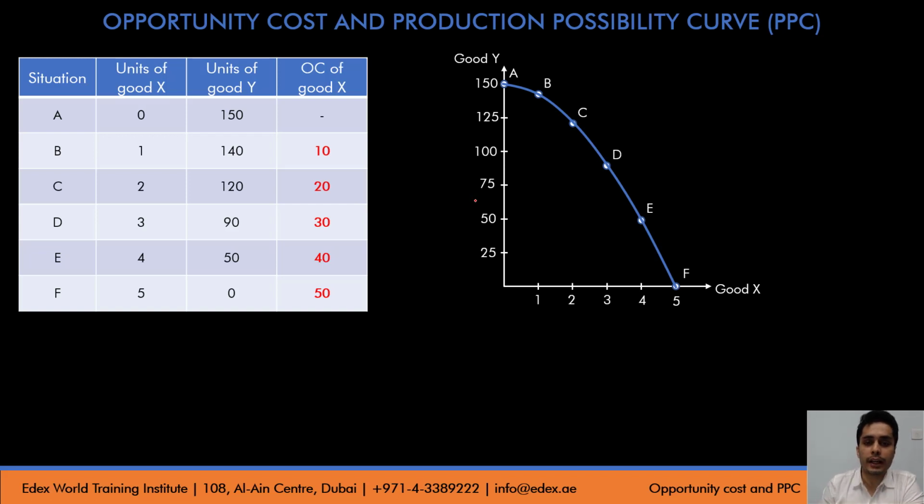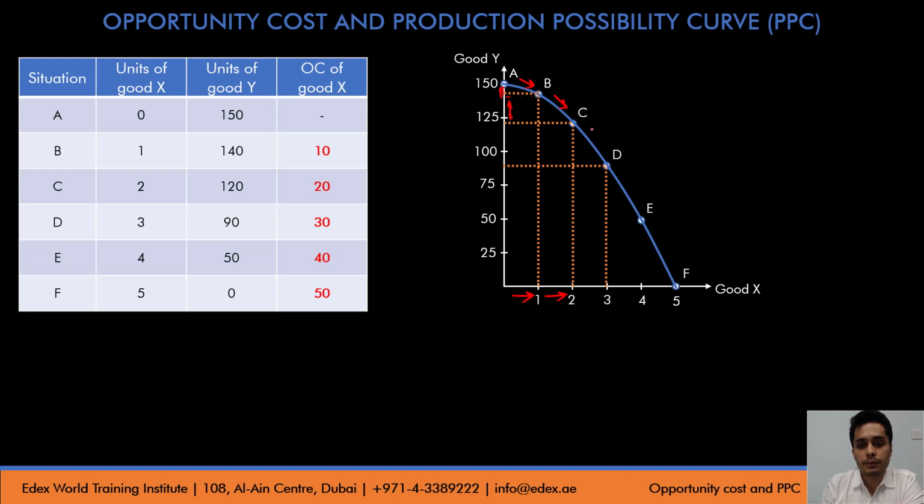If I move from point A to point B, I have gained 1 unit of X and I have sacrificed a certain unit of Y. So this vertical distance is the opportunity cost of moving from 0 to 1 unit of X. In the same way, when I move from point B to point C, the opportunity cost of moving right on the X-axis, producing another unit of good X, is the vertical distance between point B and point C on the Y-axis, and so on.